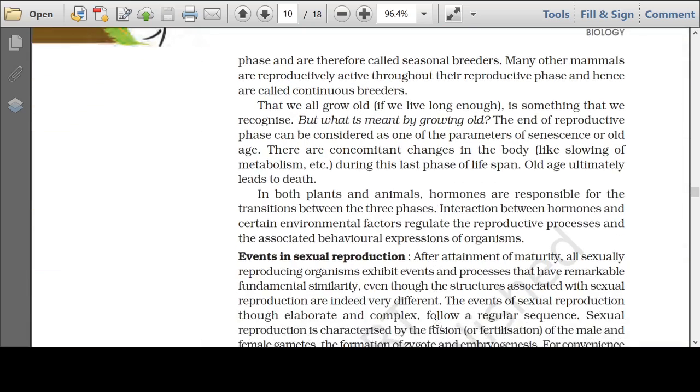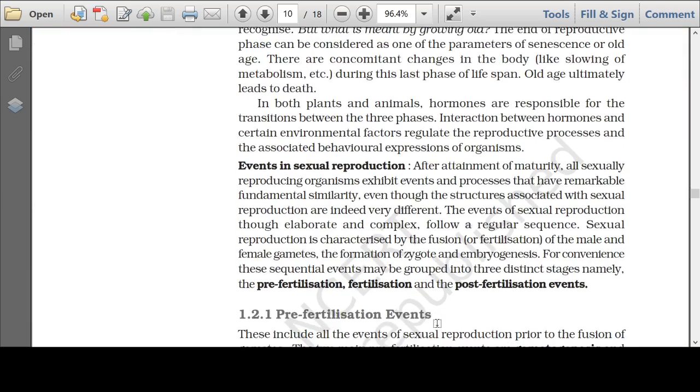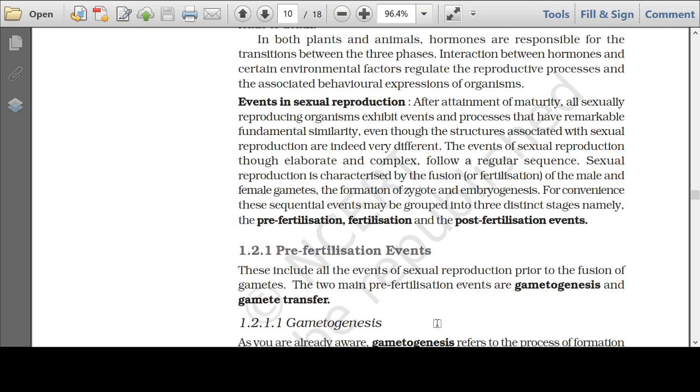I will scroll down. Now, in every sexually reproducing organism, there can be three different stages. One stage is before fertilization, which is called pre-fertilization. One stage is after fertilization, that is post-fertilization events, and the other is fertilization. Let us see one by one what happens in each of these events.